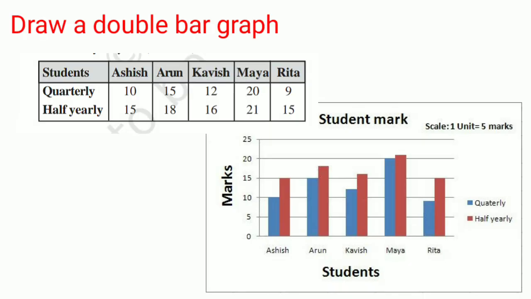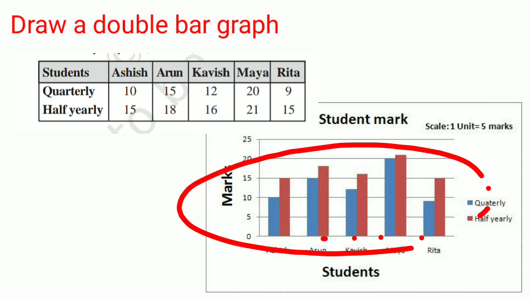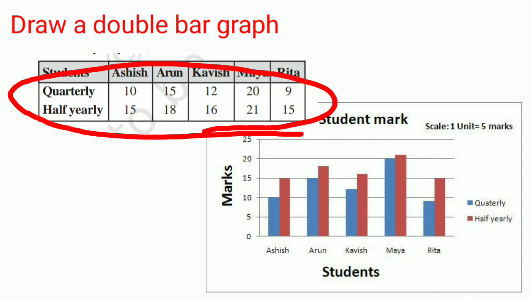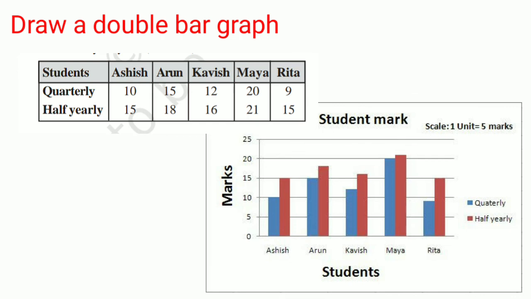Okay. Then the next one is the double bar graph. What is a double bar graph? Usually we compare two quantities on the graph sheet at the same time. So here we have quarterly and half-yearly marks of students. The students are Ashish, Arun, Kavish, Maya, Rita. And the quarterly and half-yearly marks of these students are 10, 15, 15, 18, 12, 16, 20, 21 and 9, 15. So we have to represent these two data on the graph sheet.